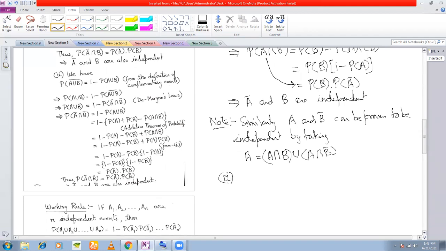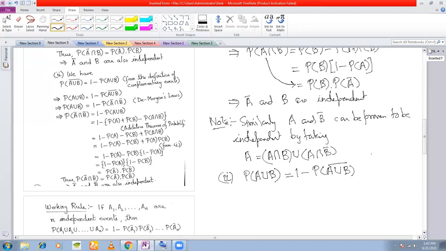Yes, sir. Now the second part is how to prove that A bar and B bar are independent. Given A and B are independent, how to prove A bar and B bar are independent. Okay, so in this case, we start with probability of A union B, which is 1 minus probability of A union B whole bar.